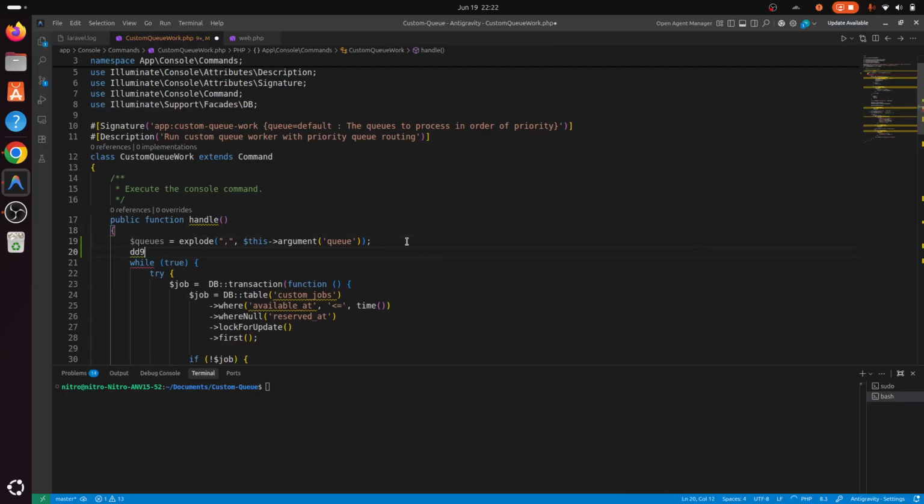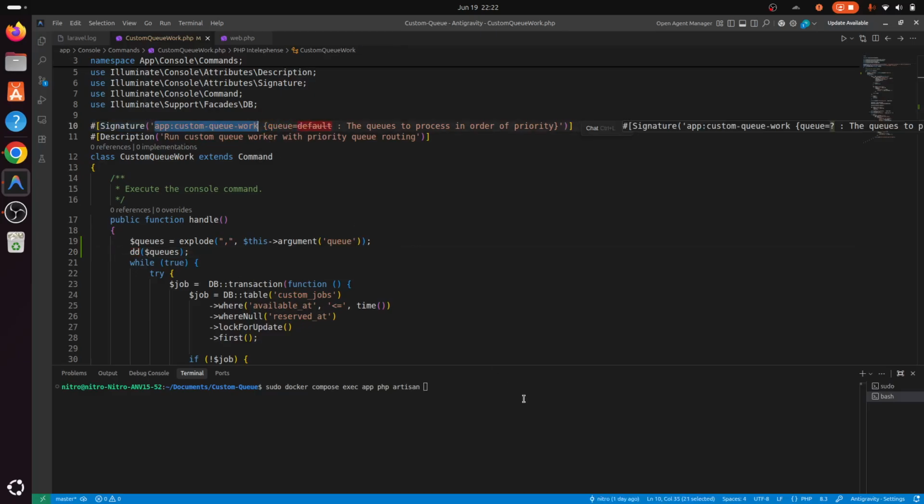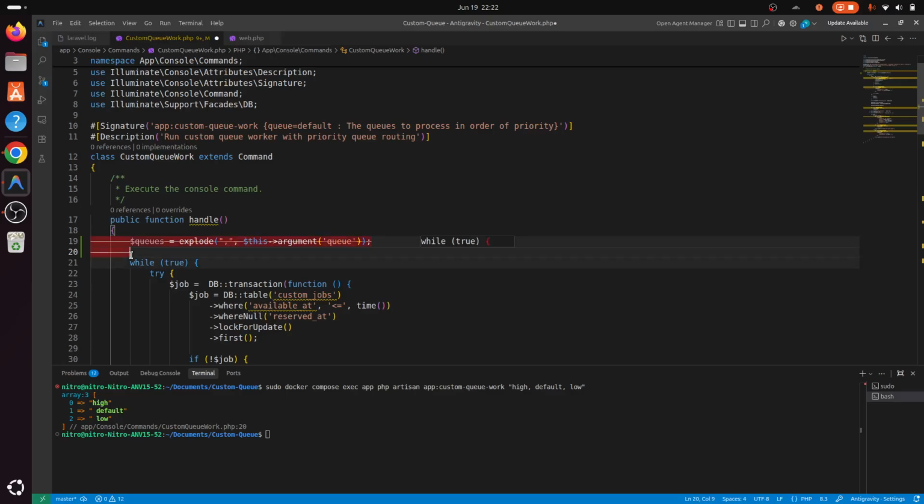And I will show you by doing die dump for this queue. Let me run this command. High, no, default, low. Okay, so we get these arguments in this queue as an array of the priorities. So the plan is to loop through the priorities and then process based on the high priority first, and then the default, and then the low.